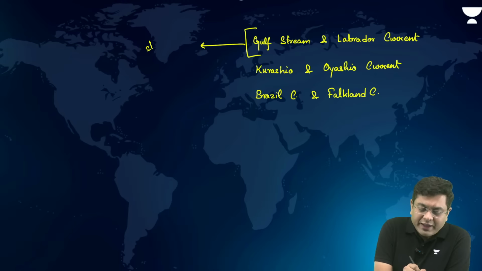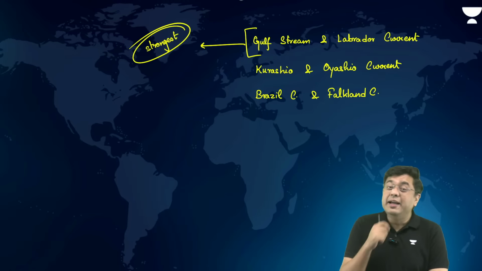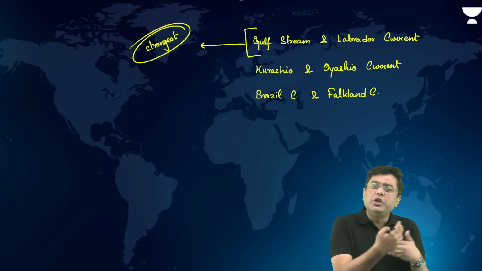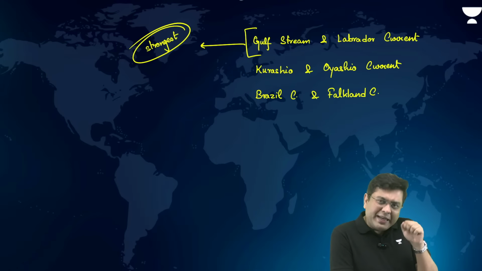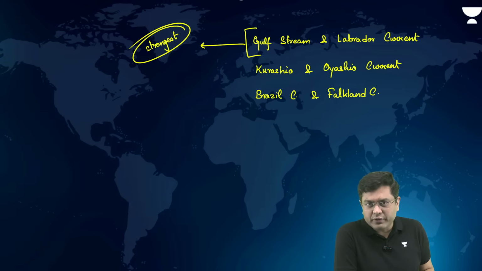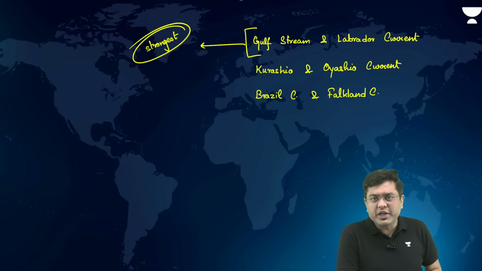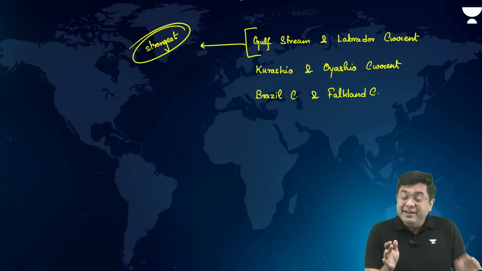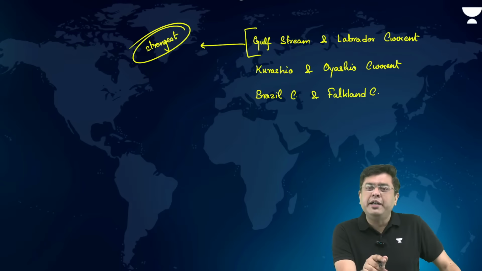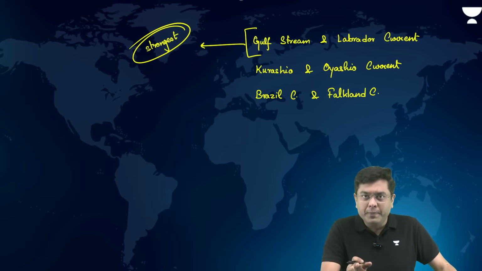Now what happens when the warm and the cold currents meet? They will end up creating oxygen-rich water. The amount of dissolved oxygen increases, due to which the spawning rate increases, particularly amongst the plankton species. And that is what leads to abundance in the entirety of the food chain, which ends up benefiting many of the species. So this also creates, in terms of environment ecology, a kind of ecotone, right?